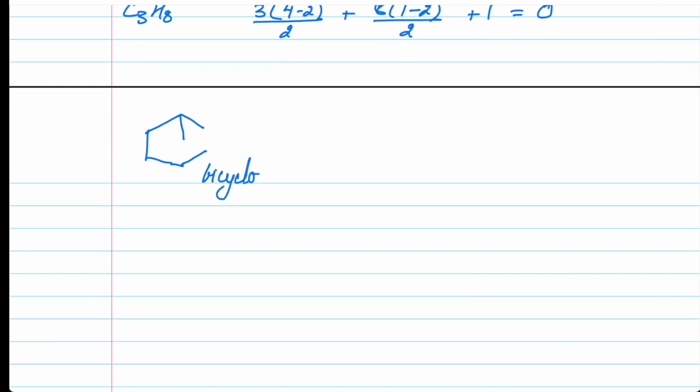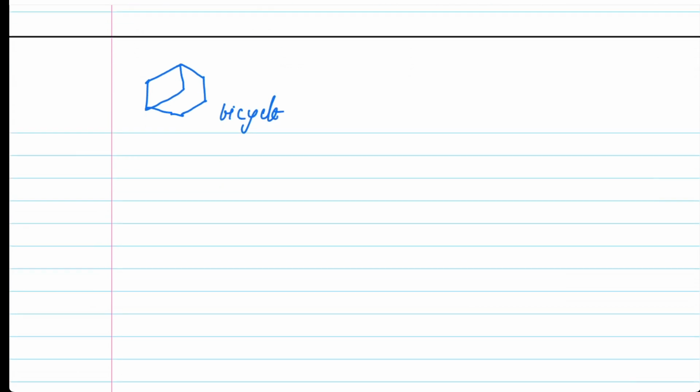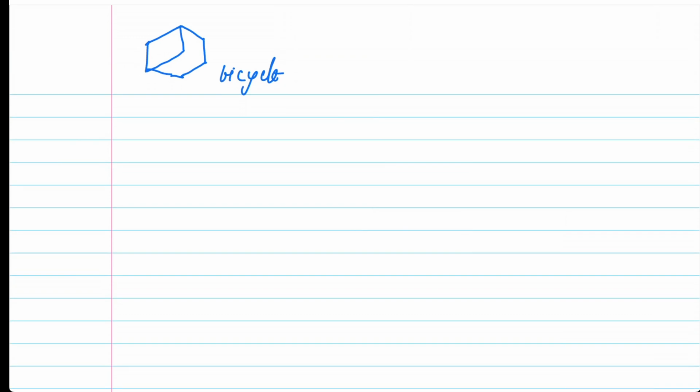Please remember the number of bonds that you need to break to convert the cyclic structure into a non-cyclic structure is the number of rings it contains. So here it is, a bicyclo compound. Before we go any further, let's have another question. Like let's say we have this particular organic compound. Yes, this particular organic compound is named as cubane.